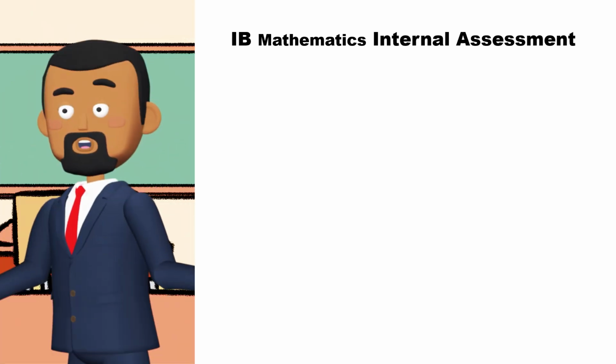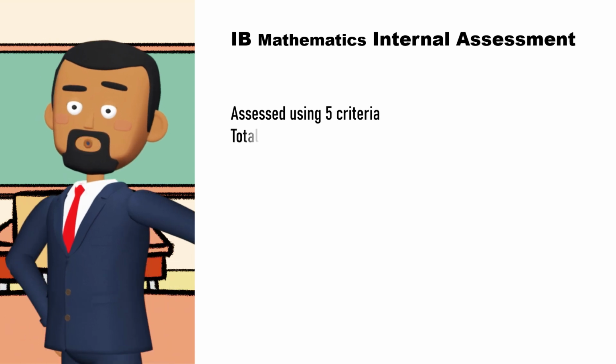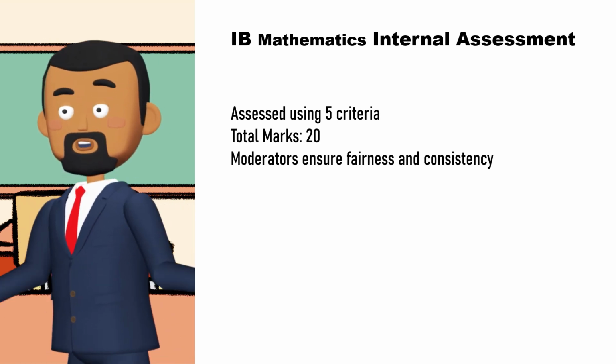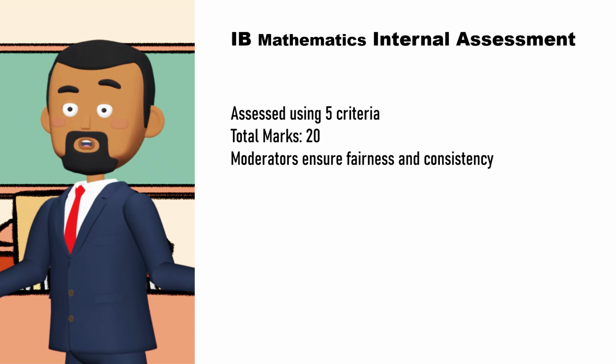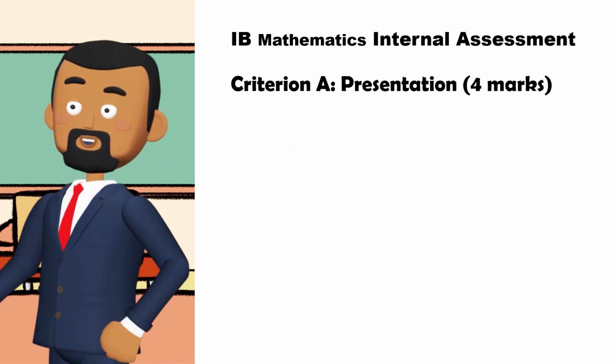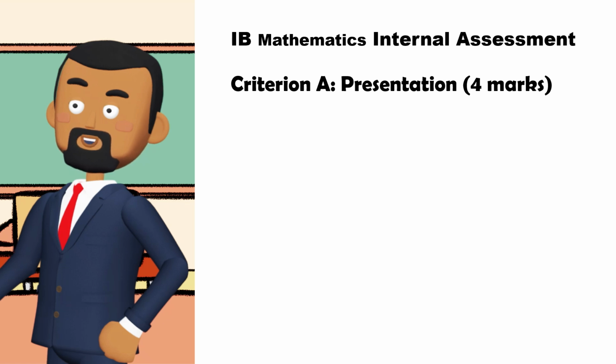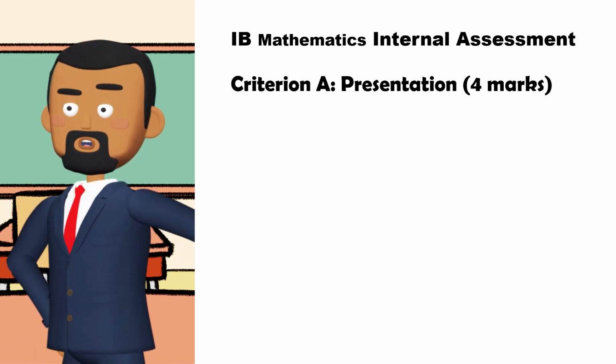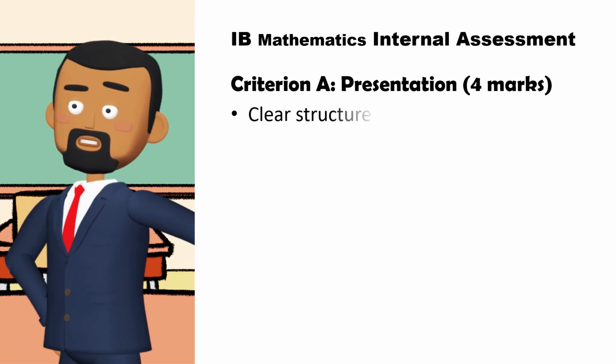The IB Mathematics internal assessment is assessed using 5 criteria, with a total of 20 marks, and moderators carefully check specific elements within each criterion to ensure consistency and fairness. Criterion A, Presentation, 4 marks. This focuses on how well the exploration is organized and structured.